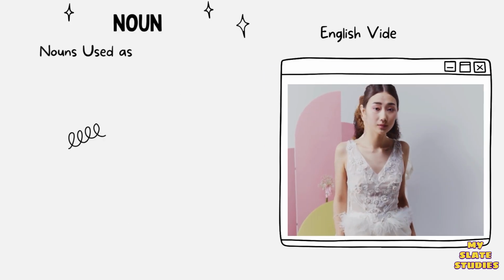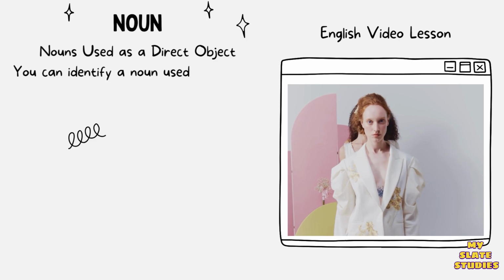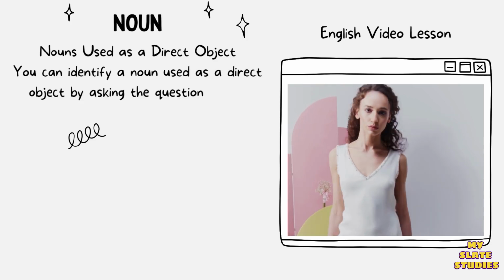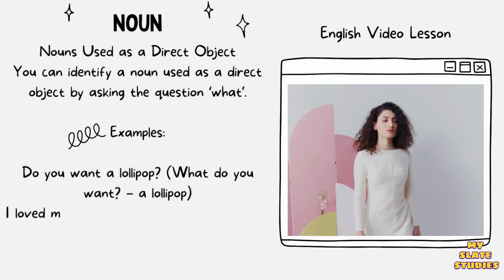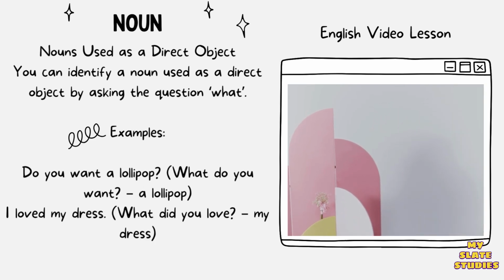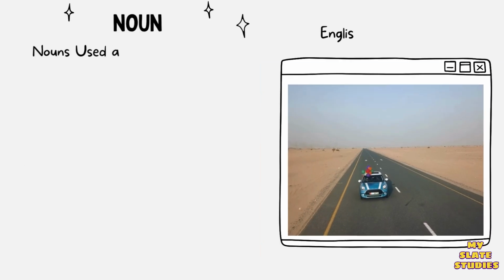Nouns used as a direct object. You can identify a noun used as a direct object by asking the question what. Examples: do you want a lollipop? What do you want? A lollipop. I loved my dress.